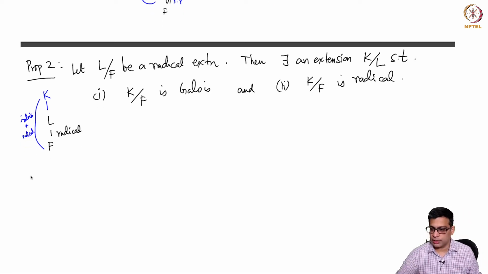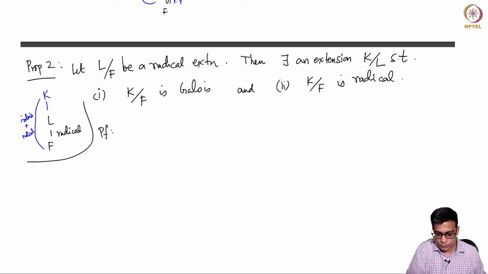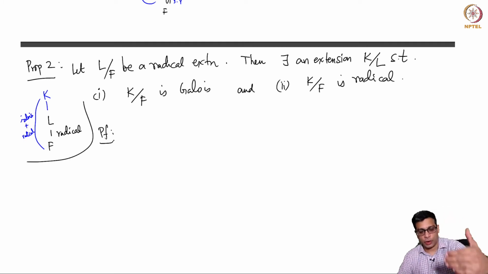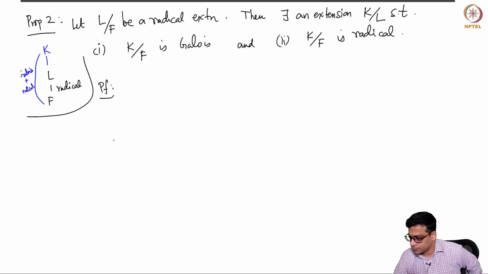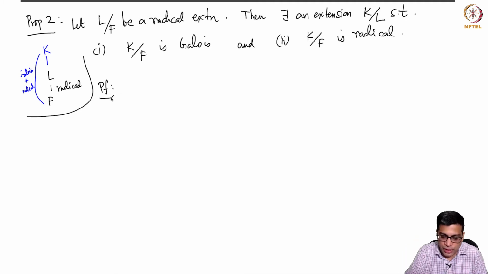And this is going to be very useful to us, and often we will apply this because often we want to work with Galois extensions. So if you have a given radical extension, it may not be Galois, but we can always extend and get Galois plus radical. So in proofs that will come later, given a radical extension, we might as well assume that it is Galois without loss of generality. Okay, so the construction of K that will do the job for us is fairly straightforward.